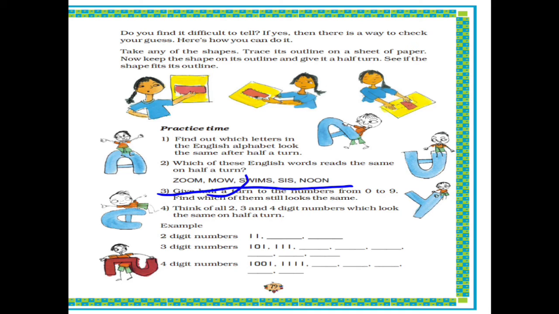When you half turn this MOW, it will remain the same. Swims will also remain the same, and sis will also remain the same, and noon will also remain the same. So this is the answer. This will change, and the rest of them will remain the same.